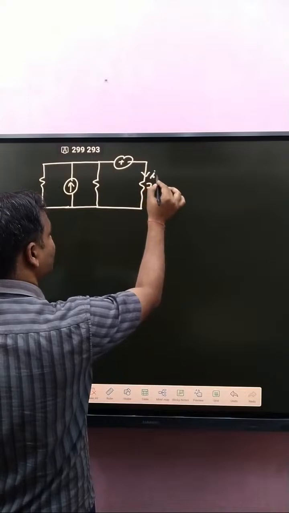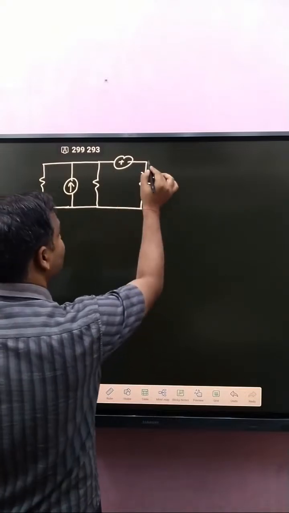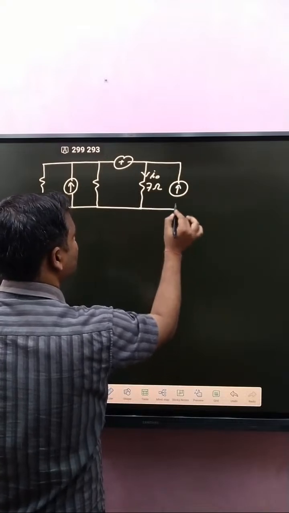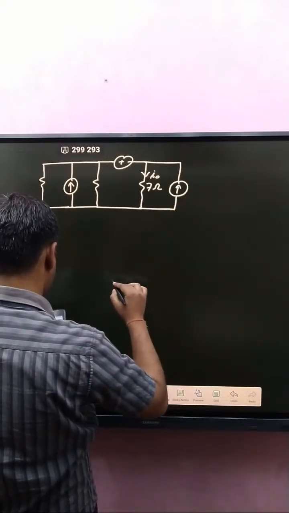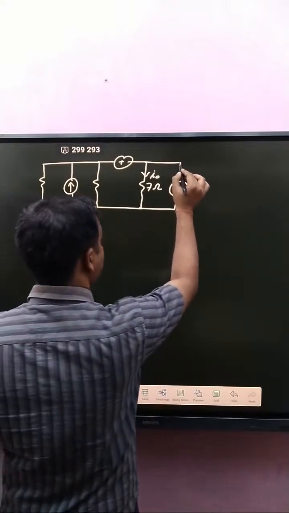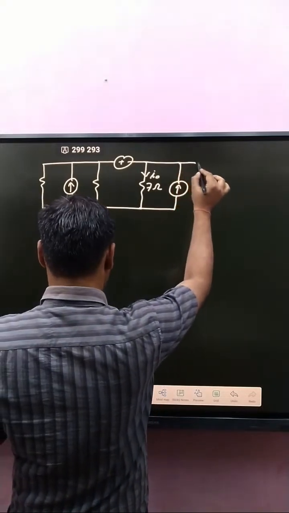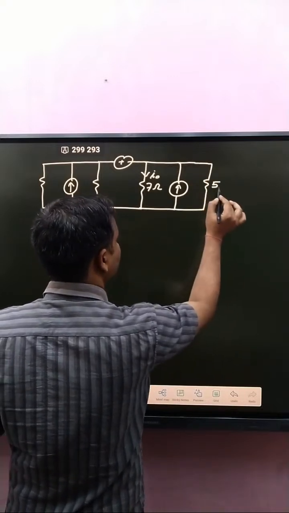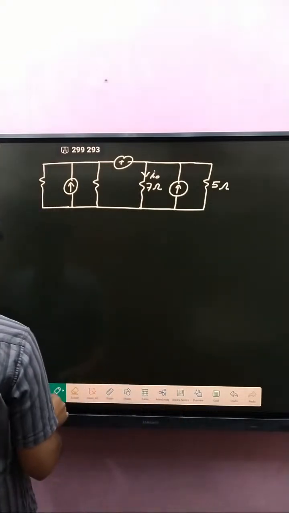Our motto is to determine I naught. Here a current source that is 3 ampere. After that, a 5 ohm resistance connected here.